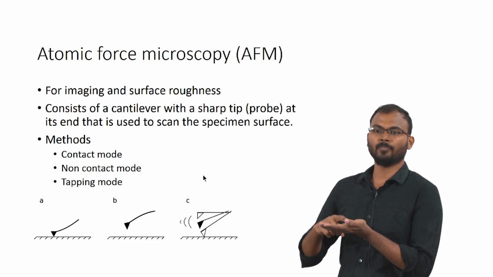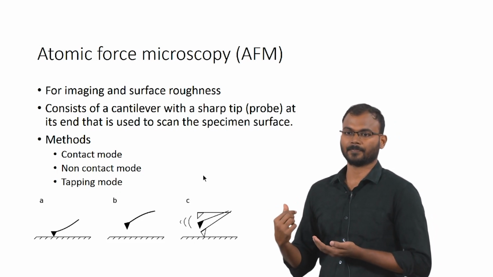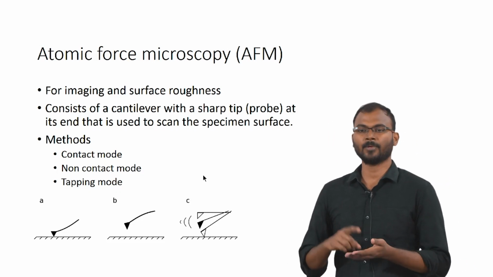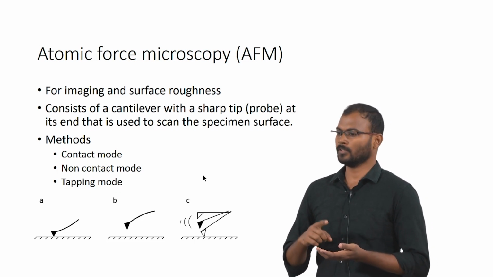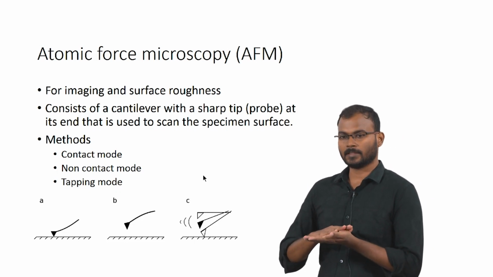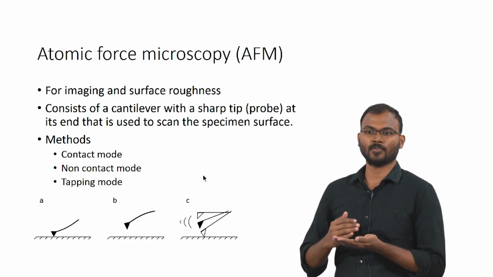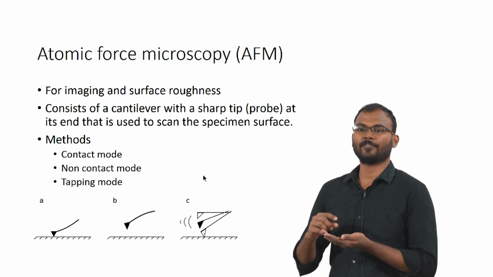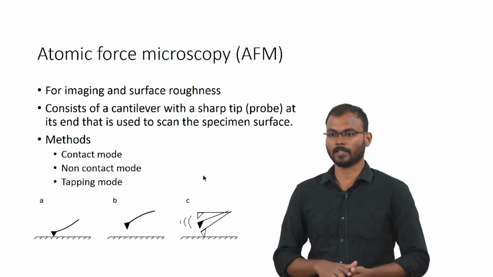That difference would be observed as a voltage difference that will form the atomic force image. That is the tapping method, which will be within the resonance frequency. In non-contact mode, it is also vibrating at a high frequency above the resonance frequency, where it will not touch the surface at all, but the van der Waals force and other long range forces available on the surfaces will have an effect on the non-contact mode. That effect will be observed and changed into an image.